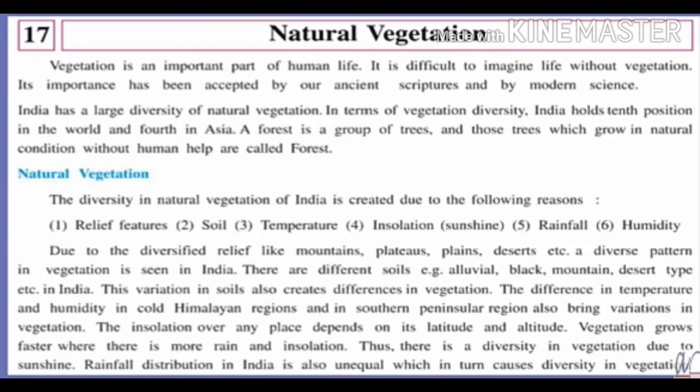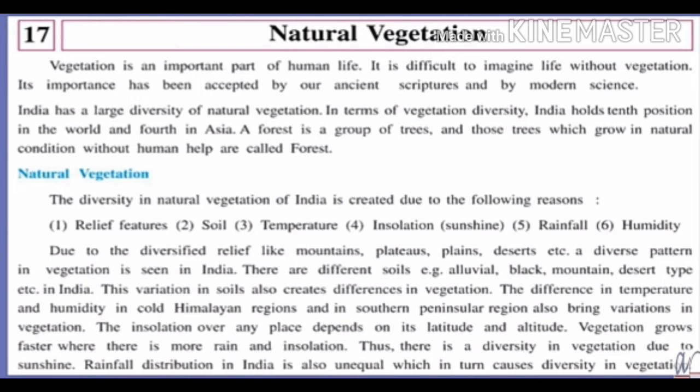Rainfall distribution in India is also unequal, which in turn causes diversity in vegetation. It isn't like that everywhere in India is the same rainfall. No, somewhere there is heavy rainfall, while somewhere there is less rainfall, while somewhere there is no rainfall.